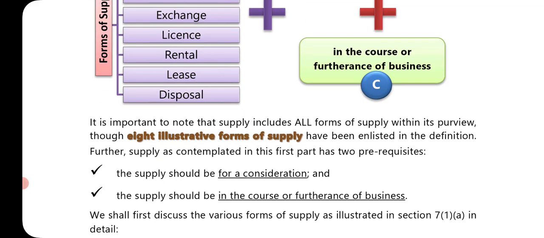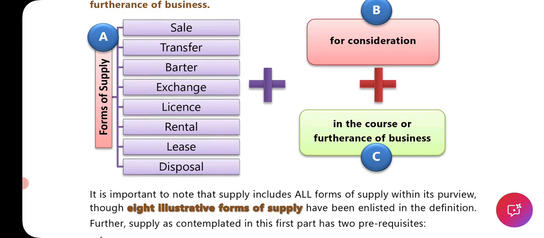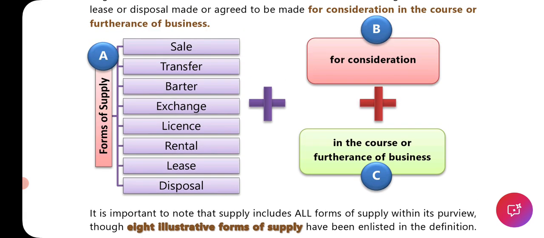Okay, it is important to note that supply includes all forms of supply within its purview, though 8 illustrative forms of supply have been enlisted in the definition. 8 illustrative. Okay, but all forms of supply within its purview, your word is includes. Okay, so this 8 thing: sale, transfer, barter, exchange, license, lease, rental, disposal. Okay, these things are given.